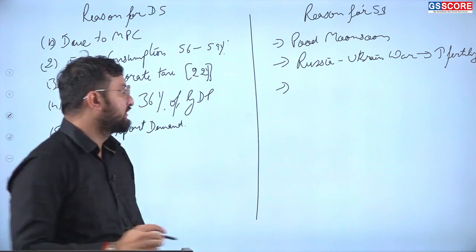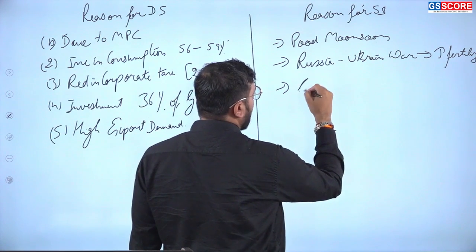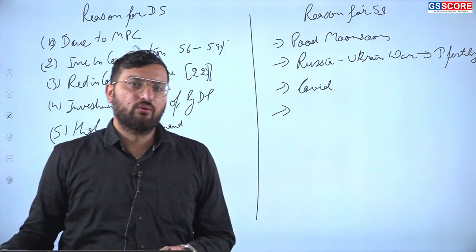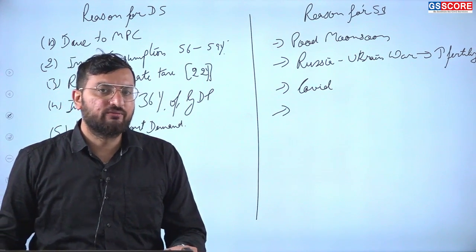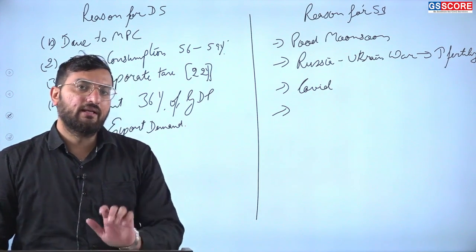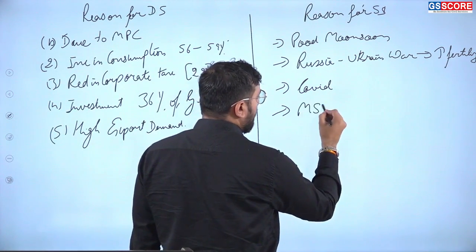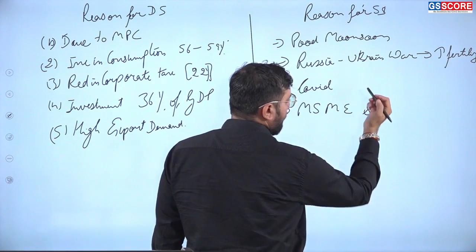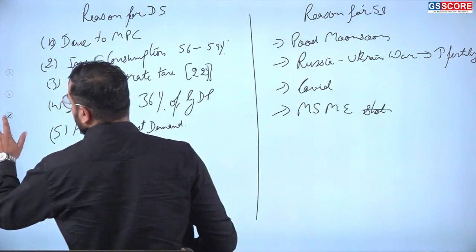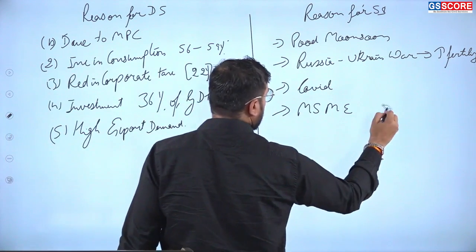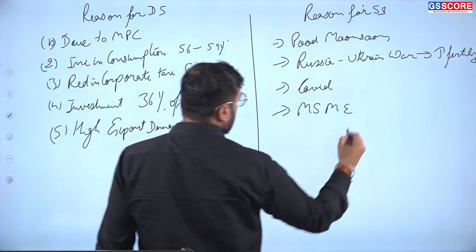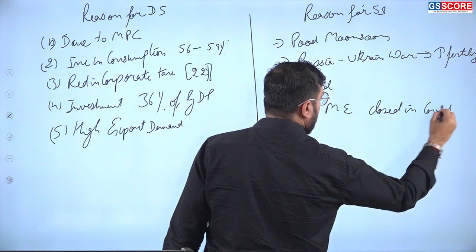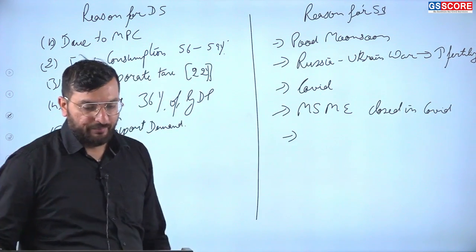Then there is supply side disruption due to COVID. There was lockdown also, so there was a lesser supply of adequate equipment. So that was again a big problem. Then due to COVID, we saw a lot of MSMEs, micro, small and medium enterprises, get shut down. So again there was a shortage of equipment, we can say.